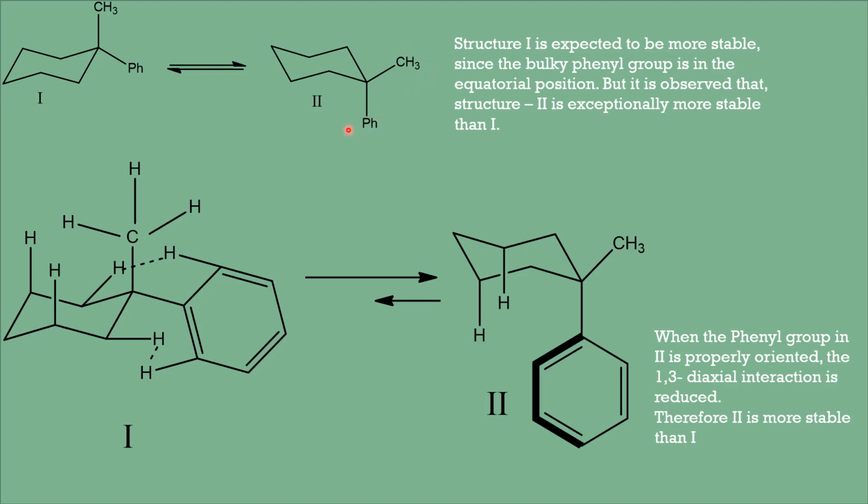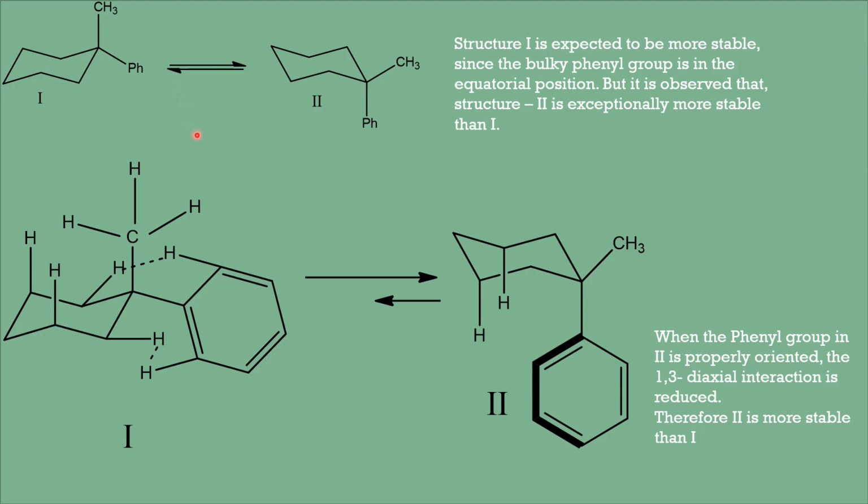Therefore, we expect the phenyl group to be in the equatorial site for the molecule to be more stable. And we expect this conformation 1 to be the preferred conformer of this disubstituted molecule.